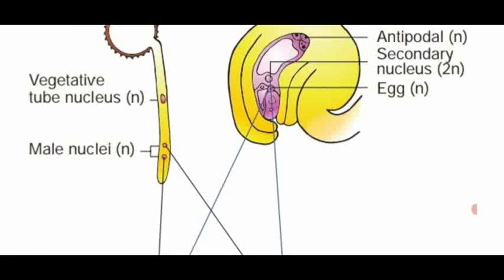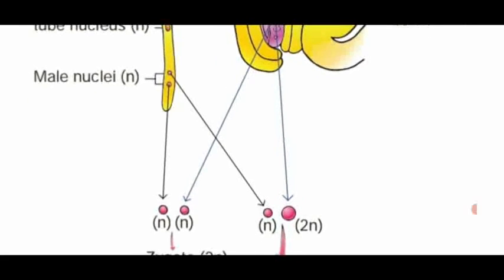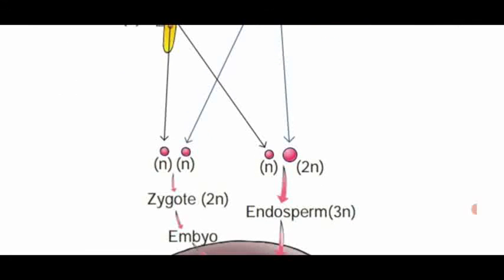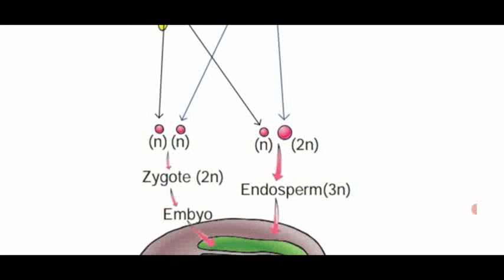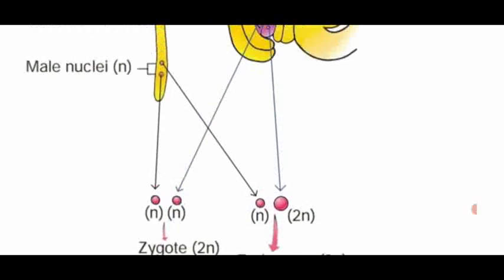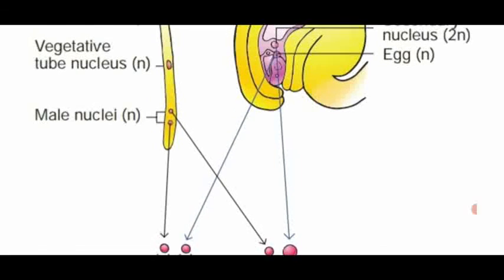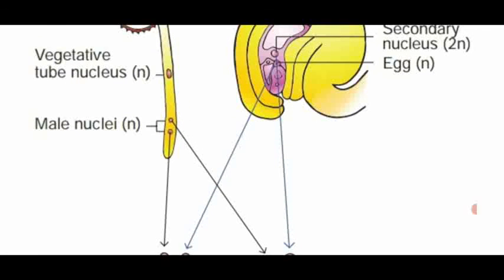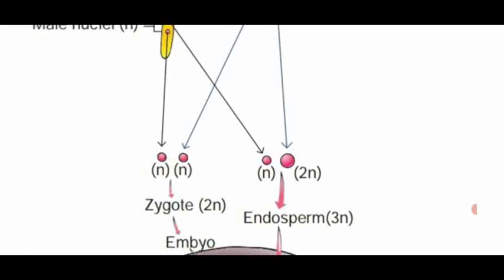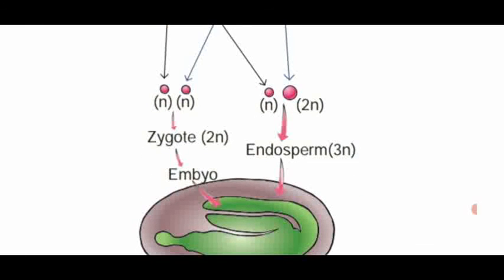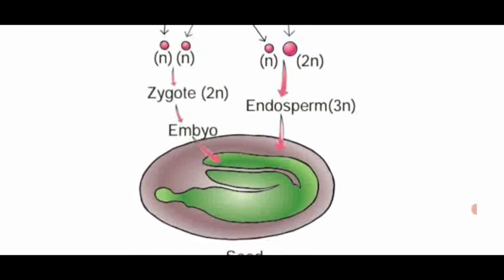Okay, so see the diagram. One of the male nuclei fuses with the egg to form the diploid zygote, that is said to be syngamy. Another male gamete fuses with the central secondary nucleus or polar nuclei, so n plus 2n in diploid condition, which forms the triploid nucleus named endosperm.